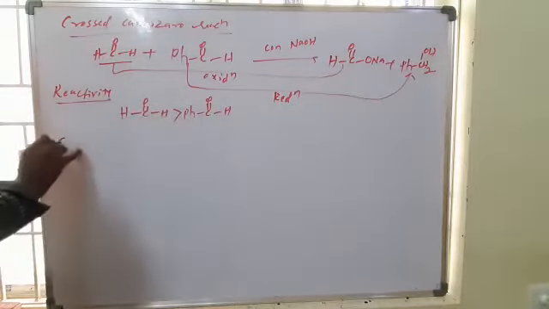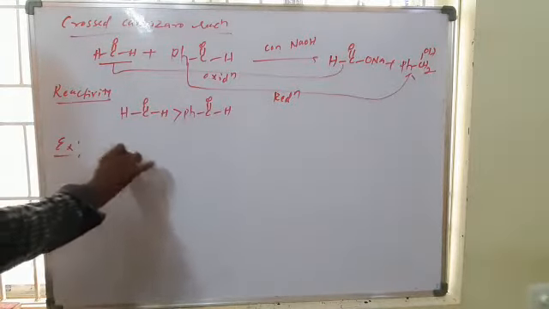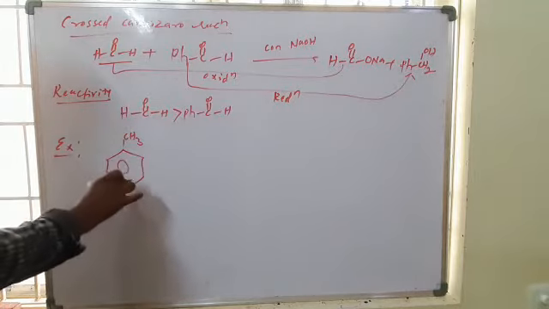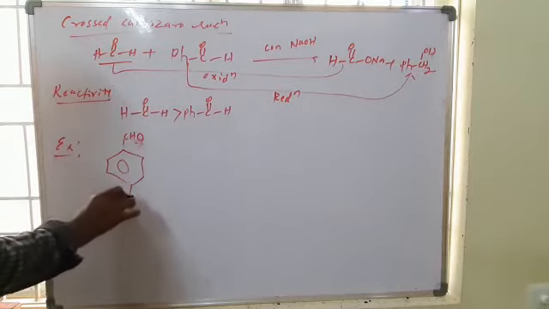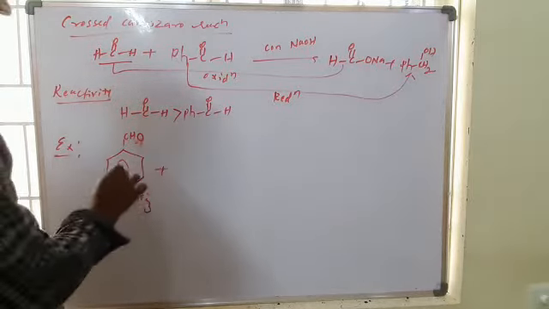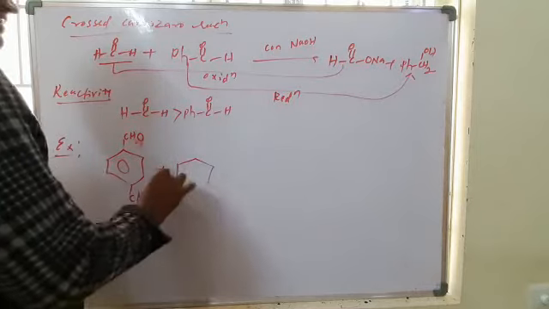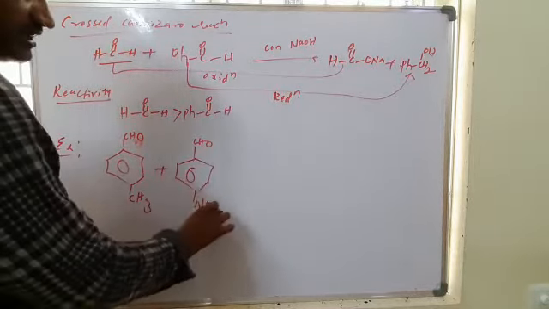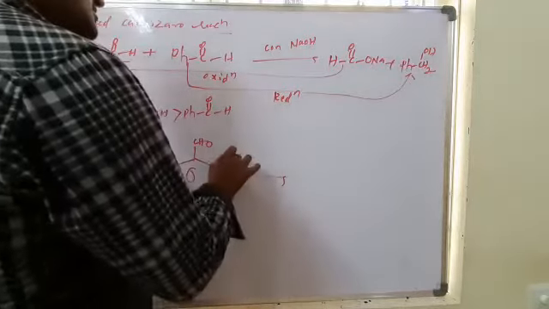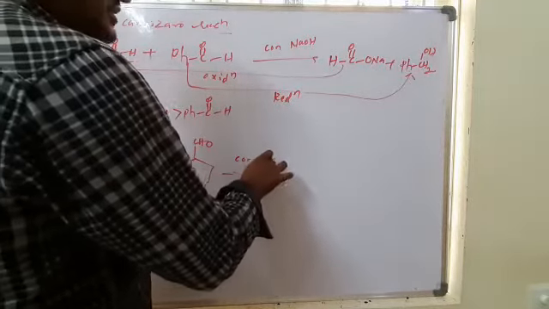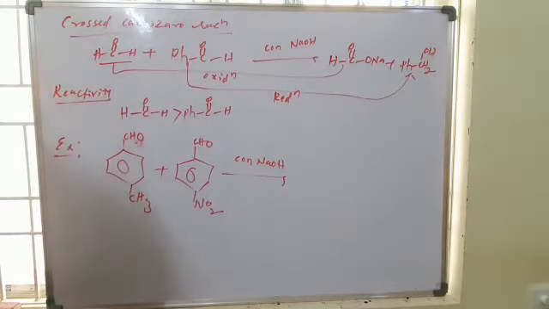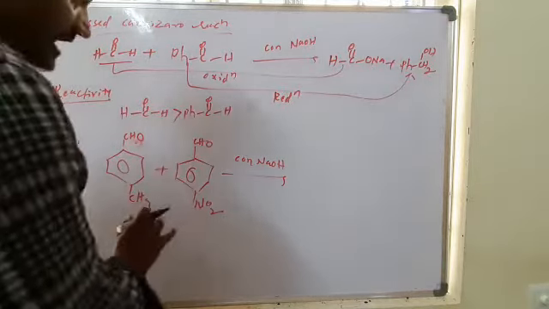Now if you take one more example, take benzaldehyde with an electron donating group, para-methyl benzaldehyde, and para-nitrobenzaldehyde, with concentrated NaOH. In between these two, which undergoes oxidation, which gives you more acid product and more alcohol product, that also depends on reactivity.